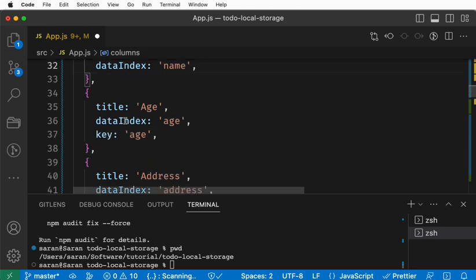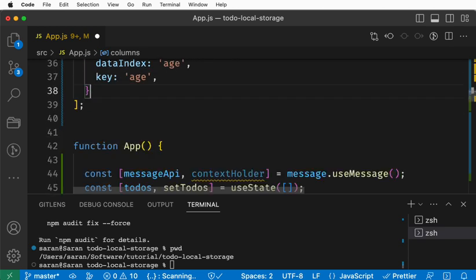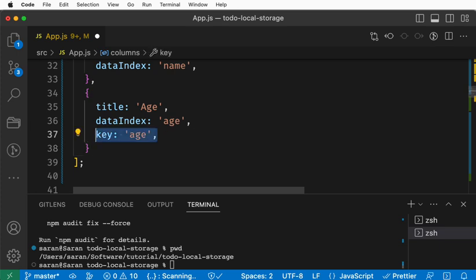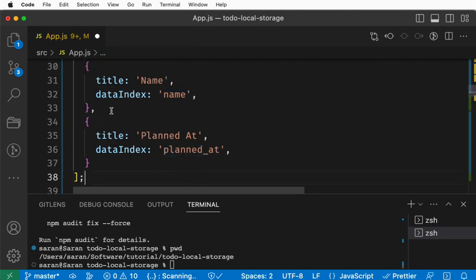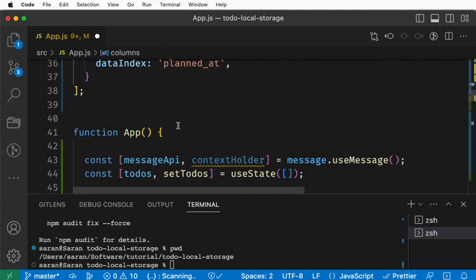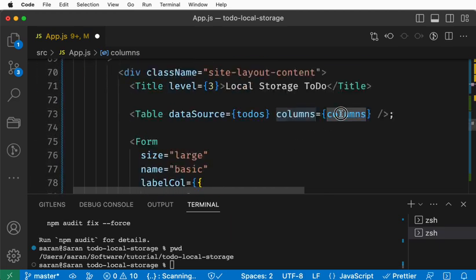Let's not have a key here. It depends on your data. If you have many columns in your data, you can add these items. Okay, here planned it. For now you show, because you know the plan, that this is the column we saved in the database. That's it. This is the column definition. For the table we are passing the column definition.